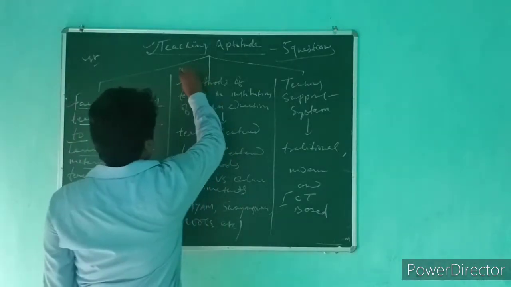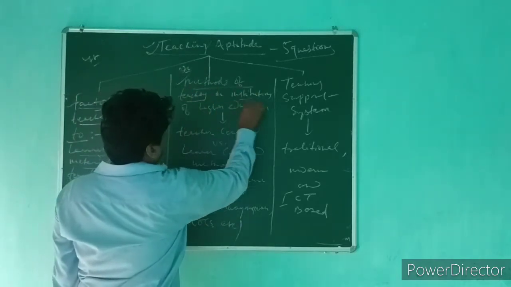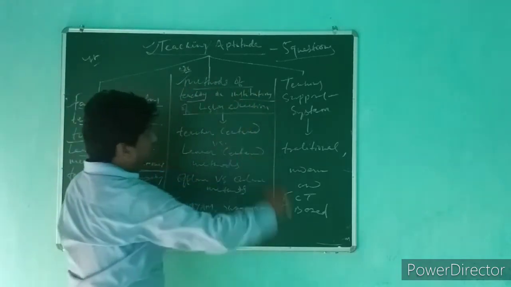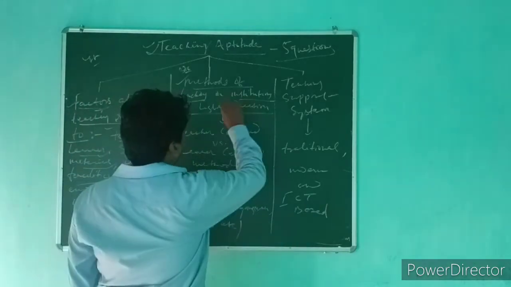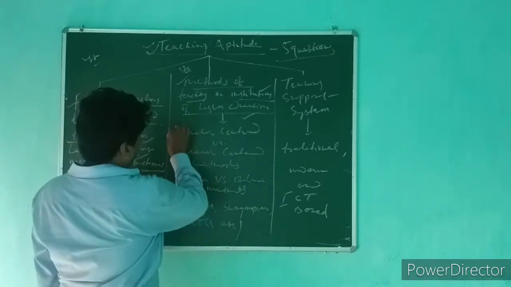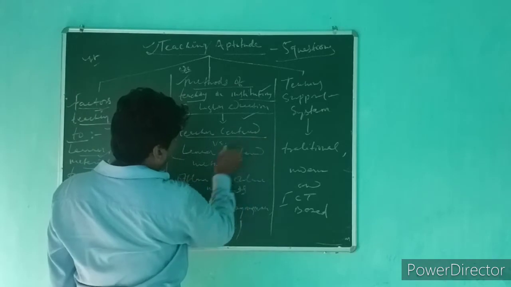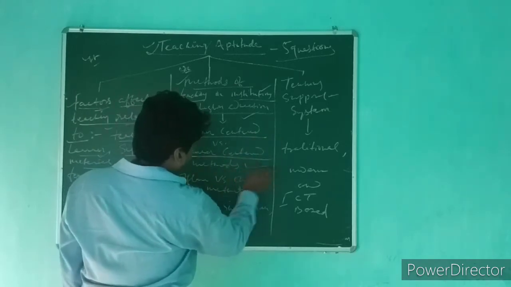Now moving ahead, the fifth subtopic was methods of teaching in institutions of higher education. The first key concept that we have to learn is teacher centered versus learner centered methods.